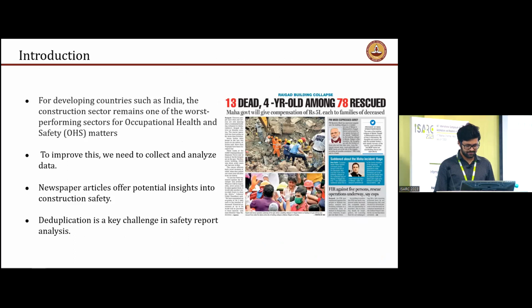However, one of the main issues with this is that duplicate articles are there, because different publications report the same articles, and the same publication can report the same articles at a later date. So in case deduplication is not done, the data will be skewed, which can lead to wrong insights.